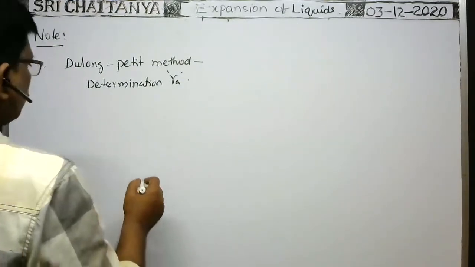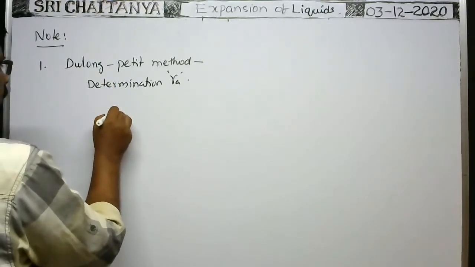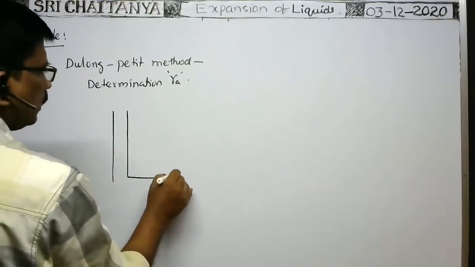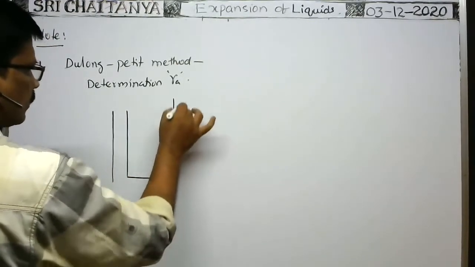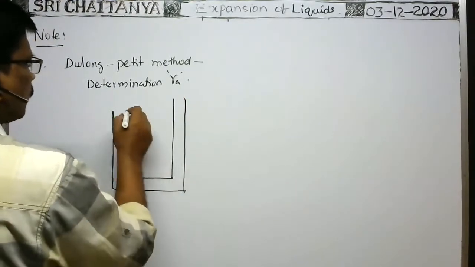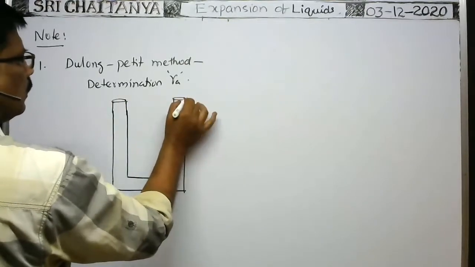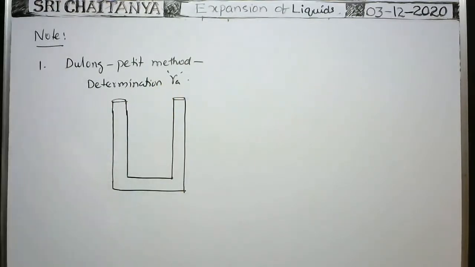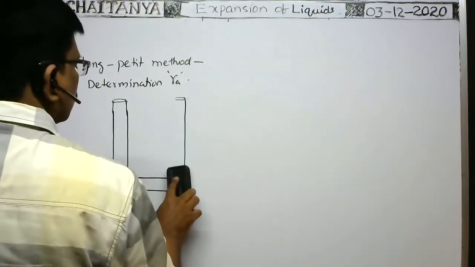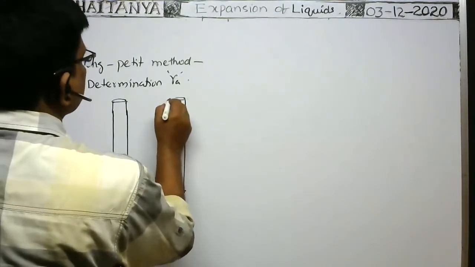Okay. So in the Dulong-Petit method, one U-shaped tube is there, like this. Of course, both limbs have the same area of cross section.